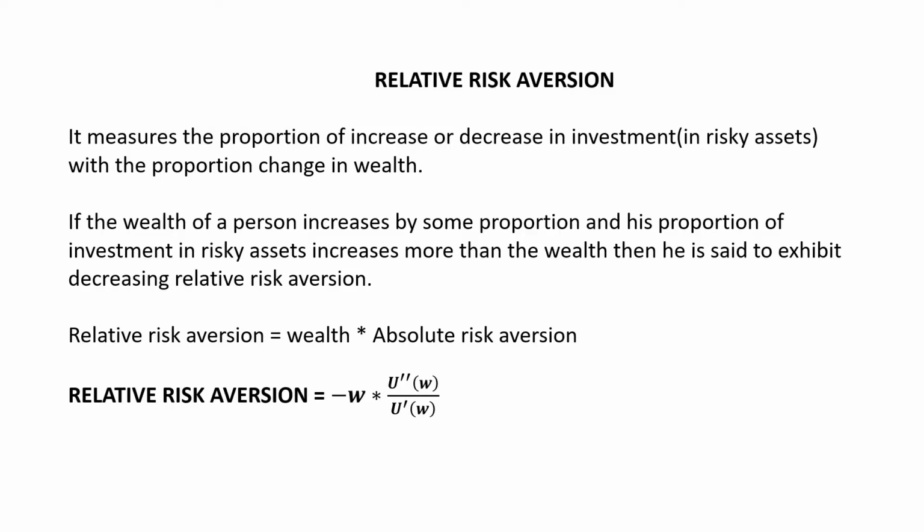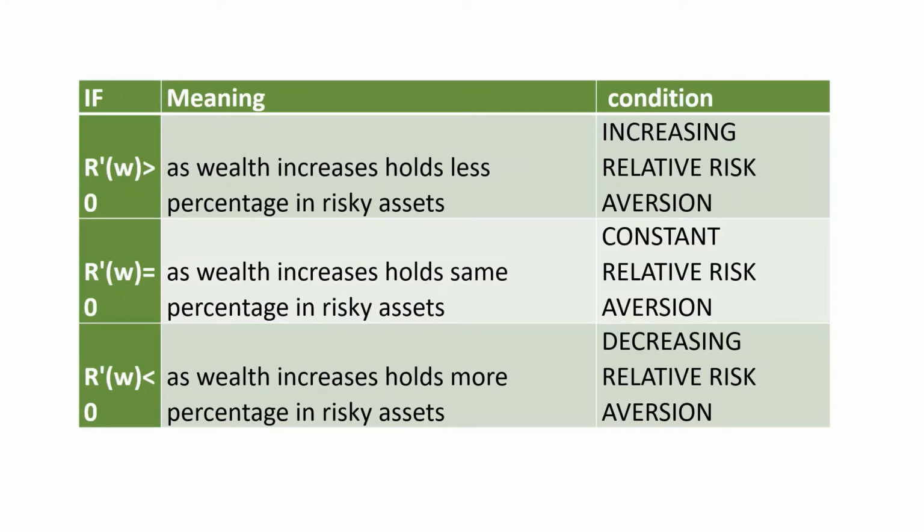Here the wealth is multiplied by the absolute risk aversion. Now we will take a derivative of the relative risk aversion and see how the investor behaves with a change in wealth. There could be three scenarios: it could be greater than 0, it could be equal to 0, or it could be less than 0. If the derivative of relative risk aversion is greater than 0, it means that as the wealth of the investor increases, he holds a lower percentage in risky assets, which means that there is increasing relative risk aversion, which means that now he is more afraid of the risk.